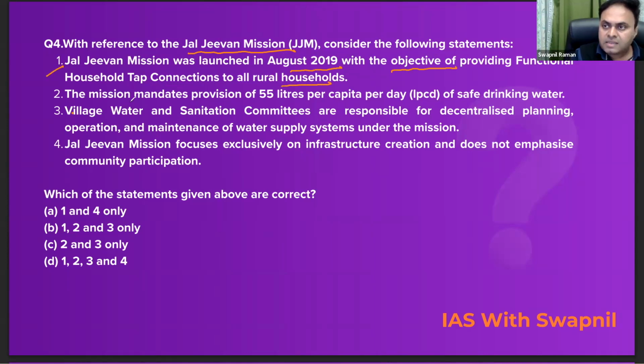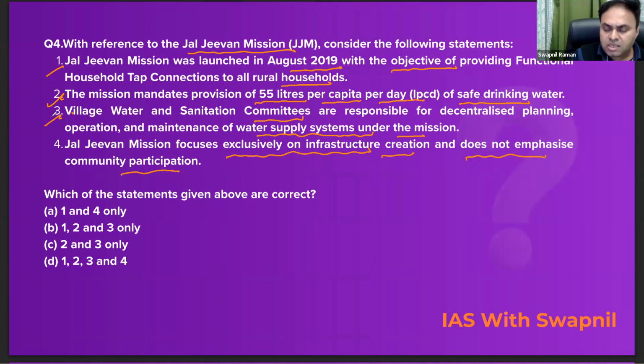Absolutely correct. The second statement says the mission mandates provision of 55 liters per capita per day of safe drinking water. Again correct. Third statement says village water and sanitation committees are responsible for decentralized planning, operation, and maintenance of the water supply systems under this mission. Again, correct. The last statement says the Jal Jeevan Mission focuses exclusively on infrastructure creation and does not emphasize